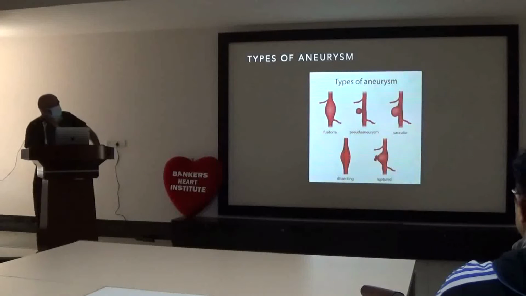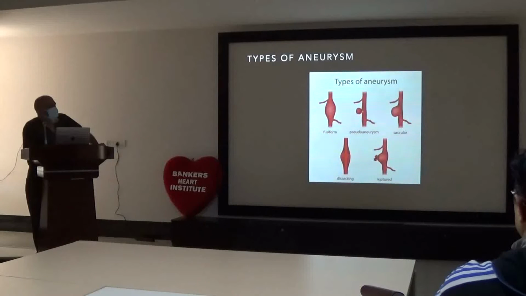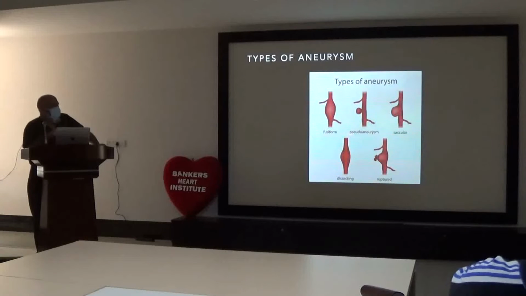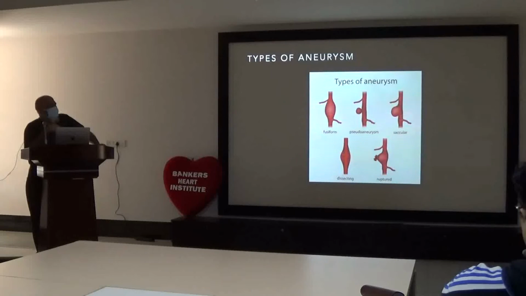There are basically 5 types of aneurysm. One is fusiform, which we normally see. Then the pseudoaneurysm: there is either a rupture or a tear in the arterial wall and blood oozes out, contained by only a thin layer, whereas in fusiform all 3 layers, adventitia, media and intima, are present. In saccular also, all 3 layers are there, but there is an outpouching like a hernia in the artery. In dissection, between the intima and the media or medial wall, there will be